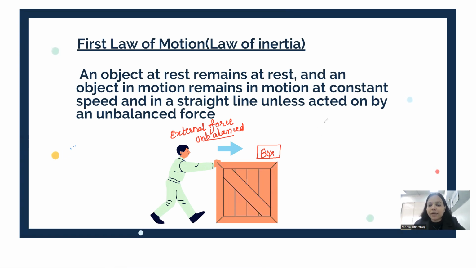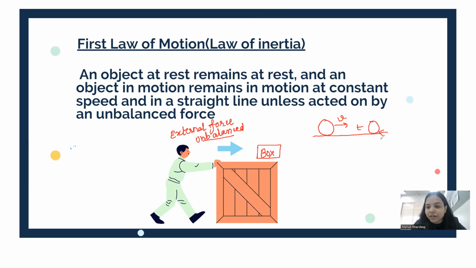Now, you might say that, ma'am, a ball which is rolling forward, after some time it stops on its own. A ball which is moving with some velocity v, after some time t, it stops on its own. Now, where is the unbalanced external force? We are not applying any external force. Yes, we are not applying, but nature is applying.